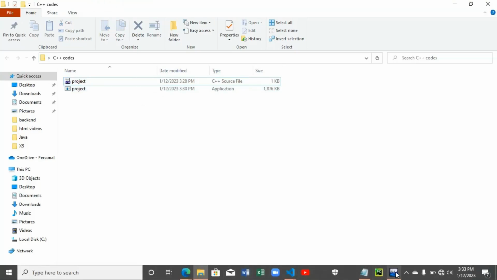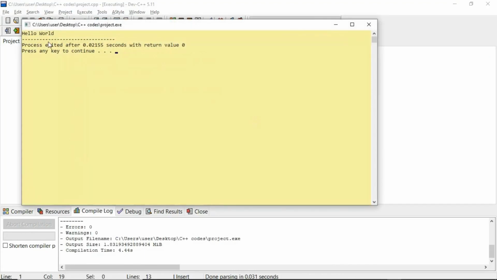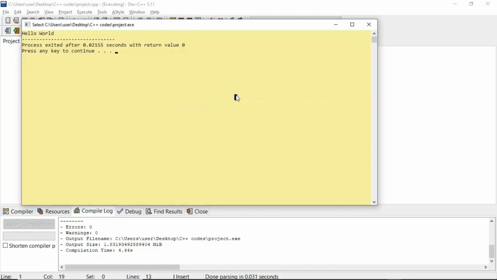If we go back to our compiler, since we've compiled it, all you have to do is press F10 and you have it here. This is the application project we created, which printed out hello world. Cool, right? Very easy.